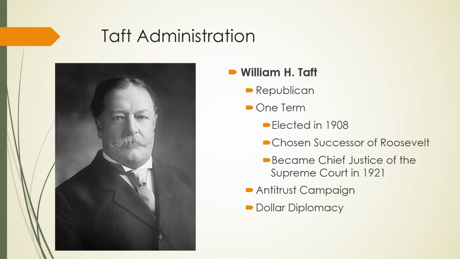Roosevelt chose Taft to follow his administration, to follow the way he was doing things, right? So Roosevelt essentially saying, hey, if you like me, vote for Taft. So Taft wins. Roosevelt was very popular. Now Taft wins, okay?